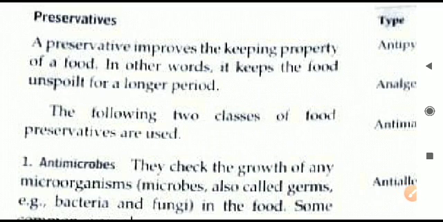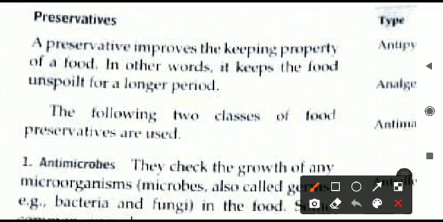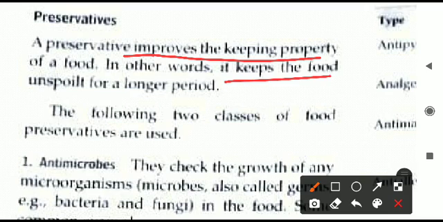Next, regarding the additives. So flavoring agents are the additives which do what? They change the taste of the food. Next is the second class of the additives that are not changing the taste, but they are improving the keeping property of the food. Means we can continue to use the same food for a longer period of time. Means it keeps the food unspoiled for a longer period. That is the work of a preservative.